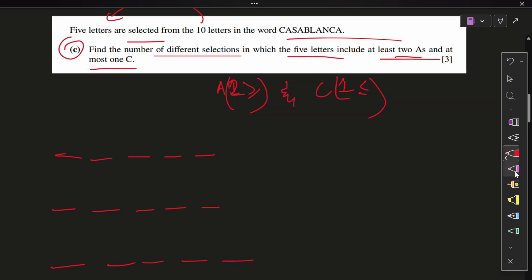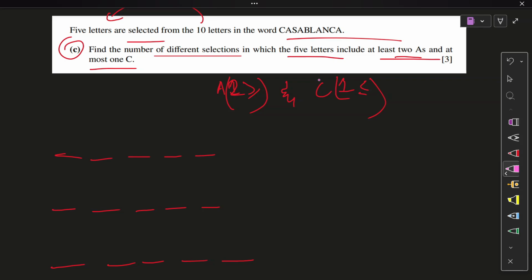Let's think about it. Okay, so how many A's? We have 4 A's and we are going for at most 1C. That means 0C, 1C, and 2C's. No, no, no. At most, what does at most mean? 1 or less than 1, right? So 0 or 1. It could be 0C's and it could be 1C, but not more than that.